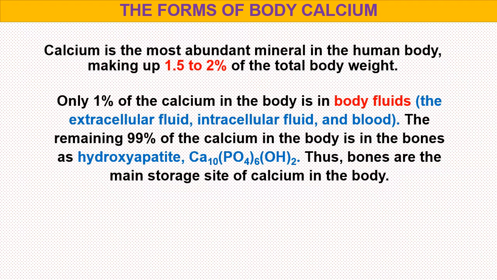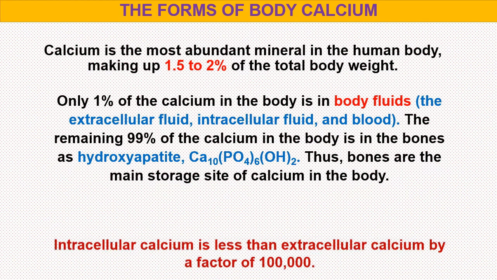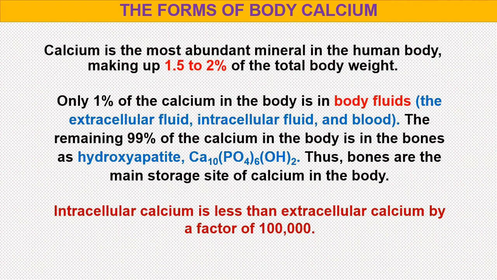The remaining 99% of the calcium in the body is in the bones as hydroxyapatite. Thus, bones are the main storage site of calcium in the body. Again, intracellular calcium is less than extracellular calcium by a factor of 100,000.